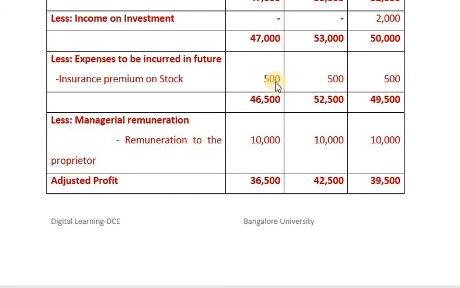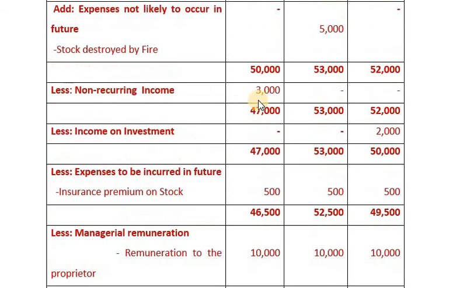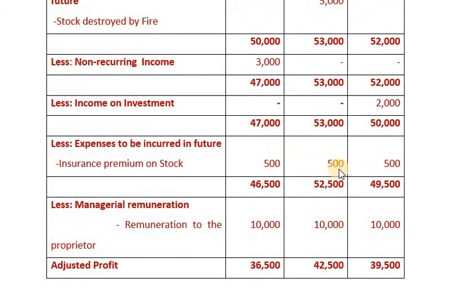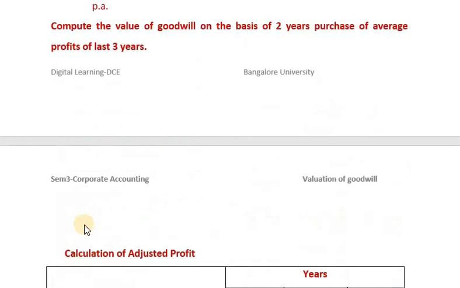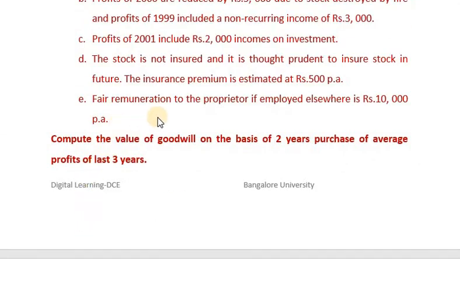So every year we are deducting 500 for the years 1999, 2000, 2001. 47,000 minus 500, 46,500; 53,000 minus 500, 52,500; 50,000 minus 500, 49,500. Then, fair remuneration to the proprietor if employed elsewhere is rupees 10,000 per annum.